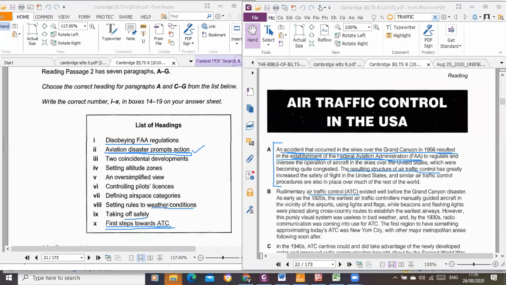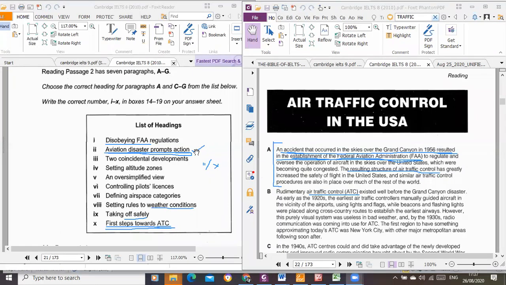Because even in an examination condition, if you are like me and you are thinking 2 or 10, what I didn't show you is that they have already used 10. Let me see. I will show you that later. I don't want to mess up this screen. So paragraph B has been done for us, and the answer given was 10, first steps towards ATC. So don't forget that each paragraph is all about a main idea. So that rules out 10, leaving me with this.